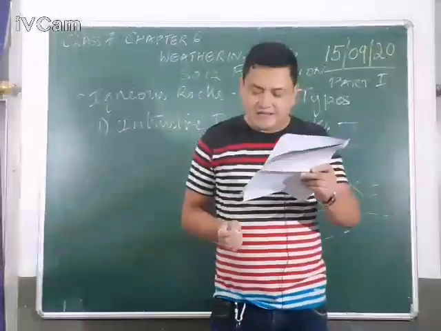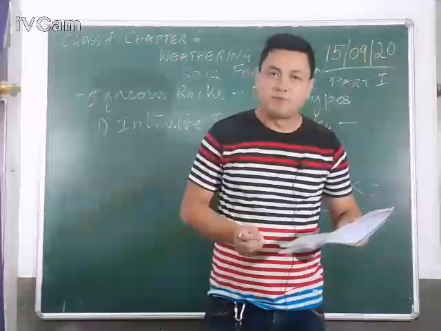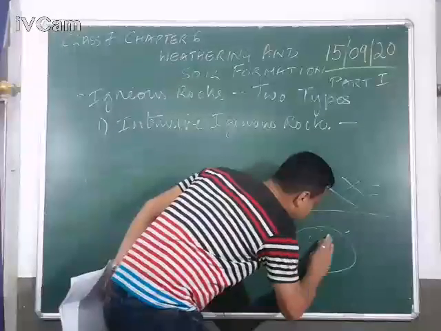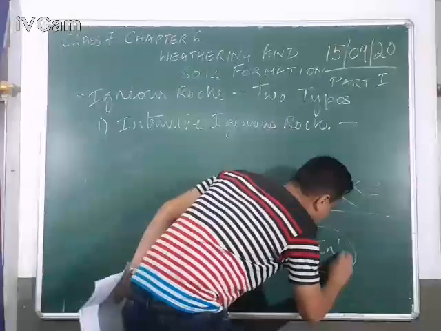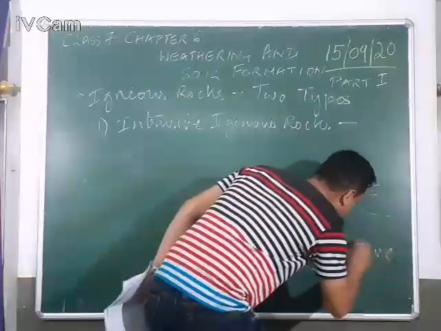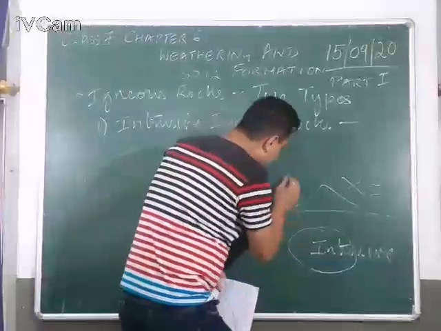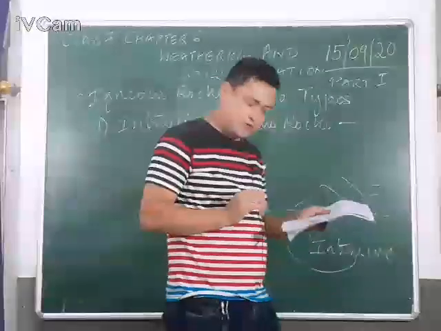Magma solidifies slowly under great pressure because intrusive rocks are formed here. So, I am writing intrusive here. Intrusive rocks are formed here. It is made here. So, it does not come in contact with the atmosphere.